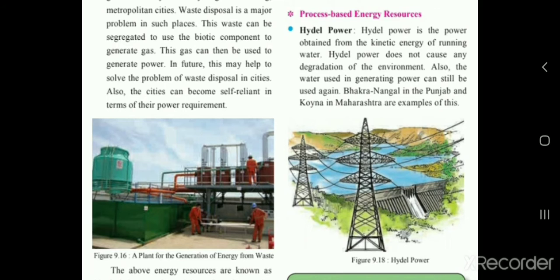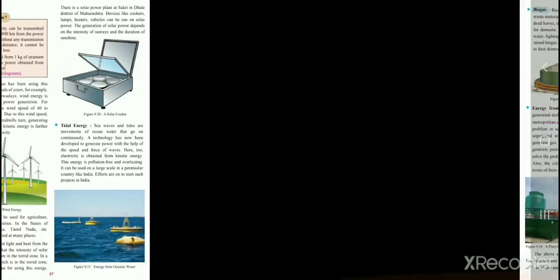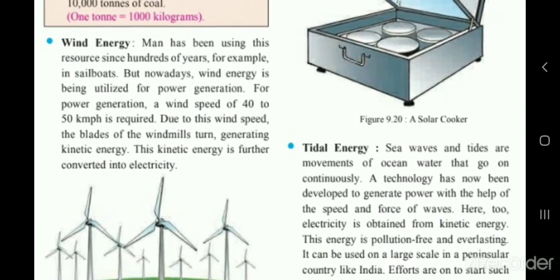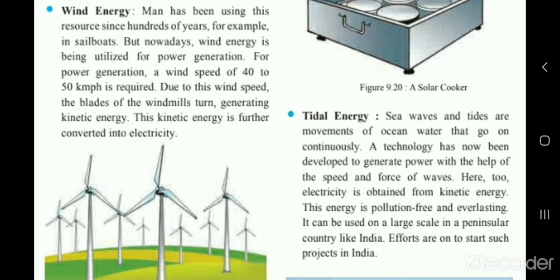Bhakra Nangal in Punjab and Koyna in Maharashtra are examples of this tidal power. The name for tidal power in your state is your homework. You have to search it on Google and write it in your notebook. Do you know, it's not there in your syllabus? So let us start with the next example, that is the wind energy.